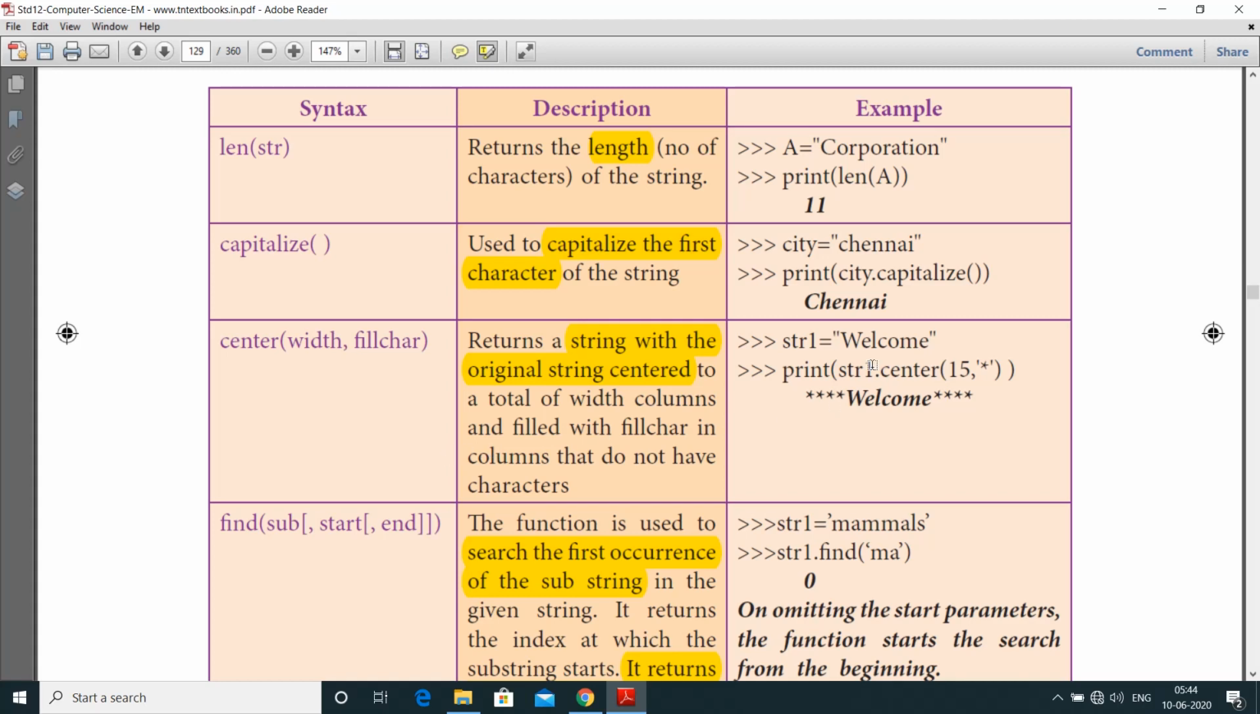For example, str1 is equal to welcome, str1 dot center of 15 comma the fill character defined as an asterisk symbol. So in this 15, which is going to be the center, the string should be placed.